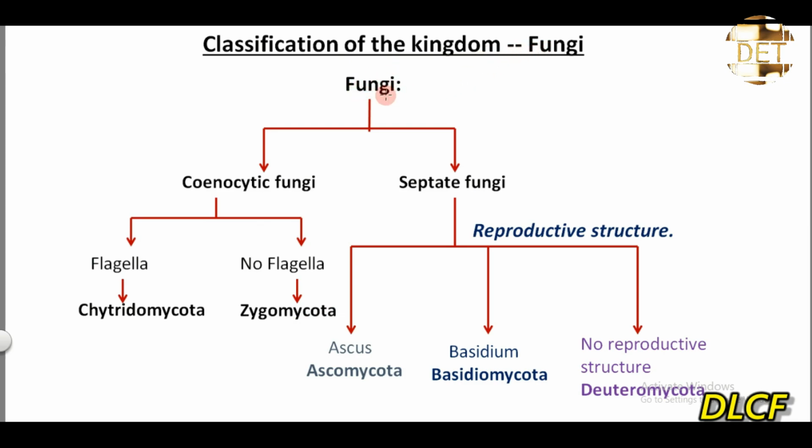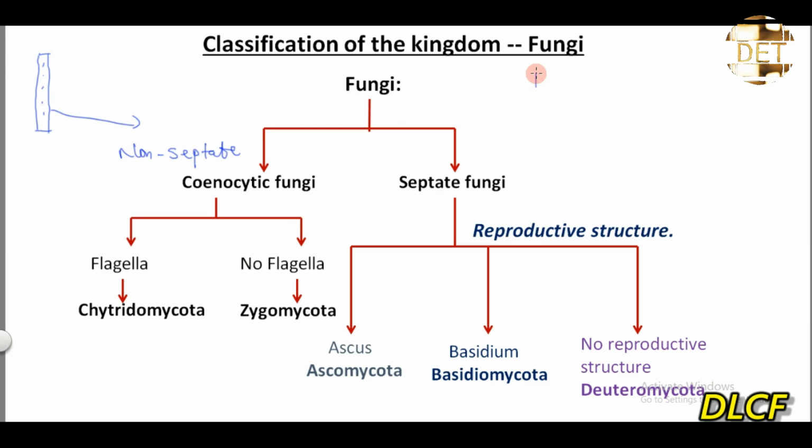So the kingdom fungi is largely classified into two broad classes, or two broad groups. We have the coenocytic fungi, which is also known as the non-septate fungi, and the septate fungi, right? What does that mean? If this is a fungus and I have the nucleus just like that, this is an example of a non-septate fungus because it's not partitioned.